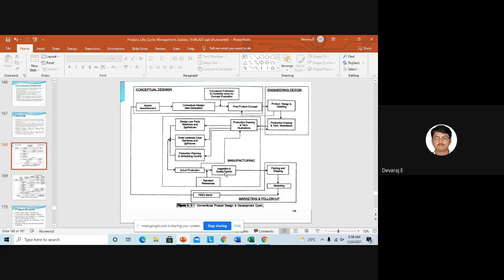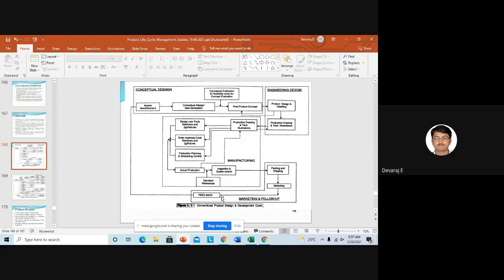After this inspection, we'll go for packing and shipping. So we should send it to customers, right? Once the quality check is over, as well as inspection is over, we'll pack the product, sorry, not the raw material, and we'll send it for marketing or to the customers. After this, we'll market the product. Then we will take the feedback again.